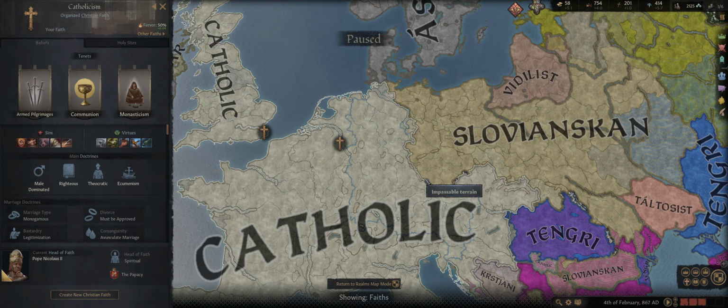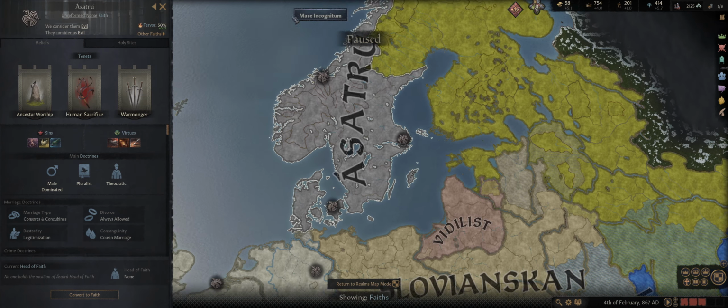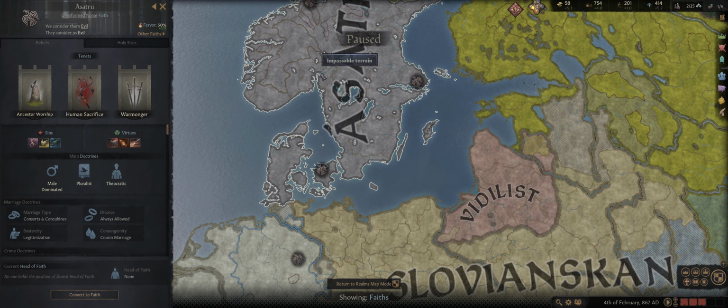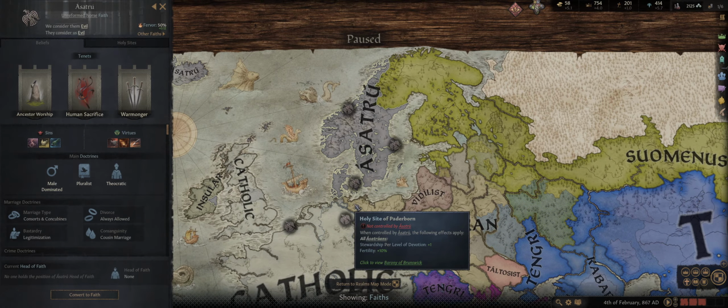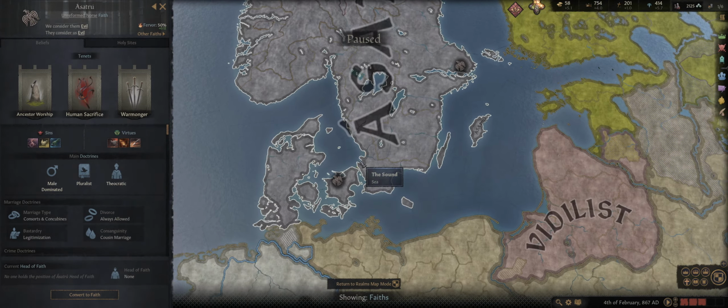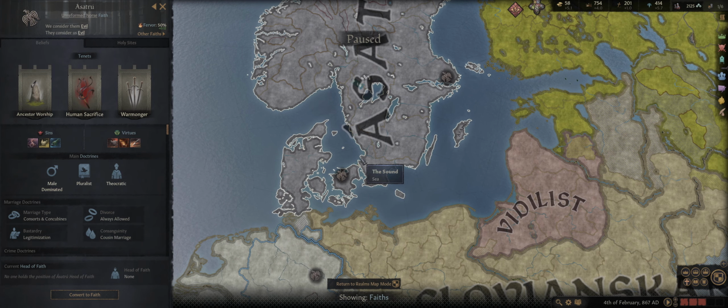In the case of pagans, they actually need 3 different holy sites to reform. So they would need to possess at least 3 of these 5 holy sites, you can see here, in order to reform the religion from unreformed to reformed. In addition to all of the faith requirements, but they can do the same thing that we did and mix and match all of this fun stuff. It's quite intensive. It's really interesting.